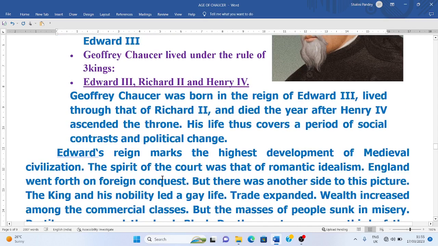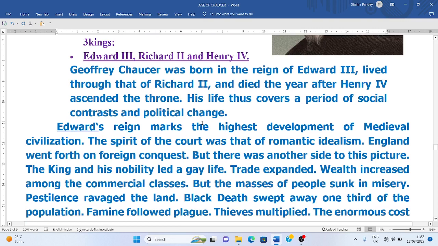So Geoffrey Chaucer was born in the reign of Edward III, and he lived through that of Richard II, and he died in the year after Henry IV ascended to the throne of England. So he lived through the rule of three kings. Now his life thus covers a period of social contrast and political changes. There were a lot of political turmoils in the 14th century.